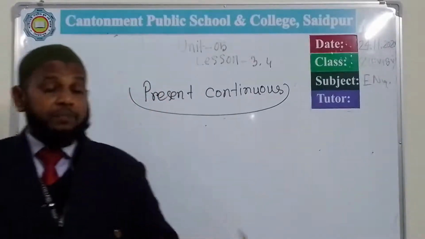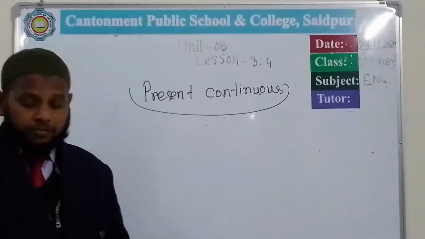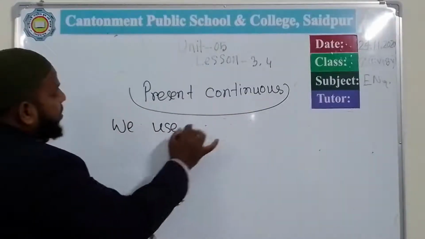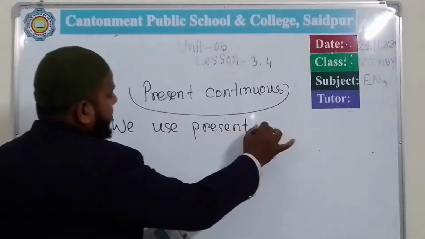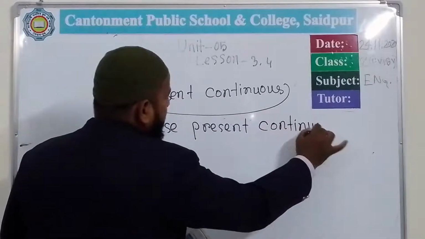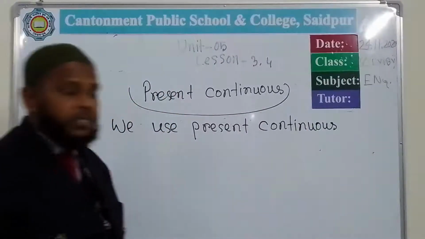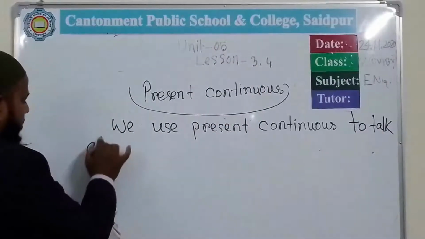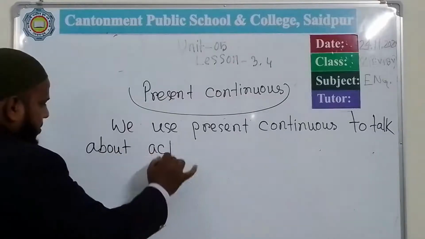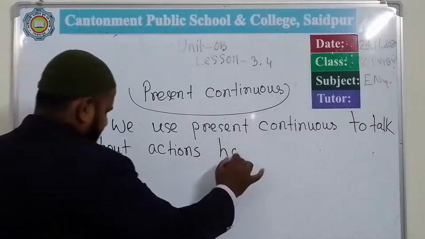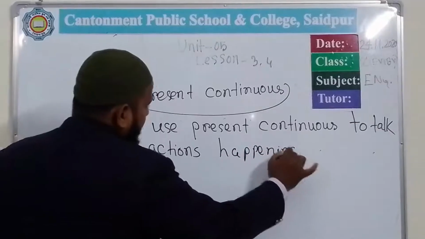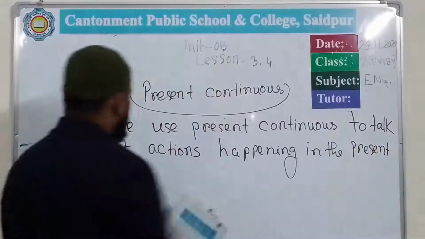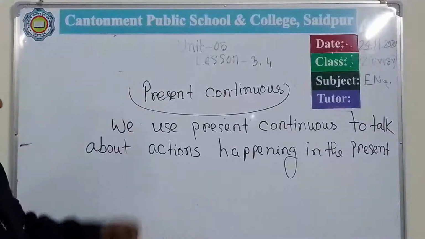of exercise number F. But after all, present continuous, whenever we use the present continuous, we use present continuous to talk about actions happening in the present. So we use present continuous to talk about actions happening in the present.